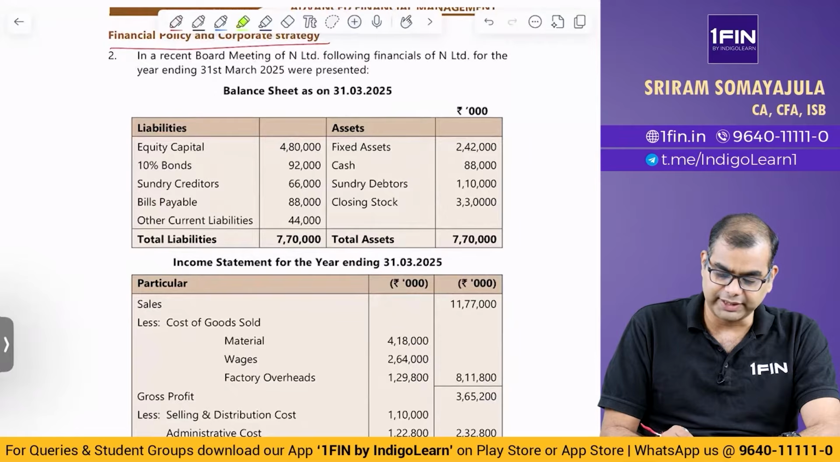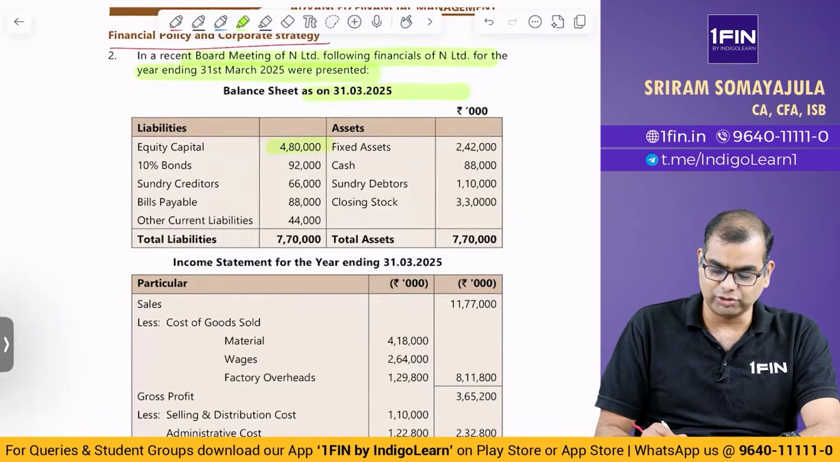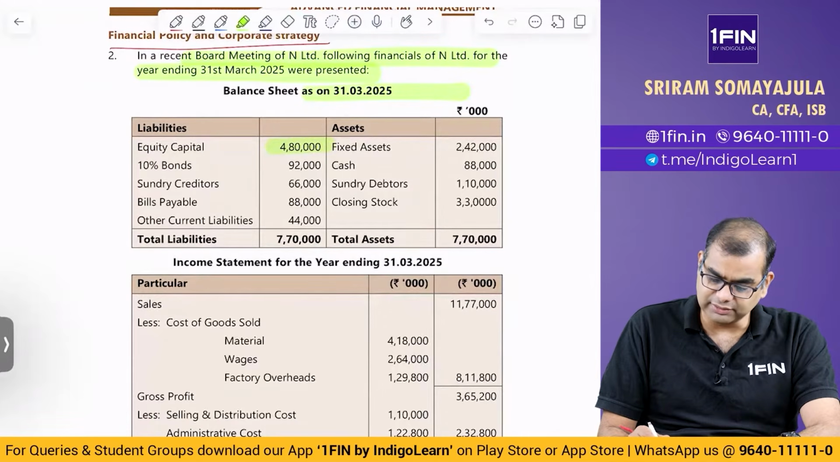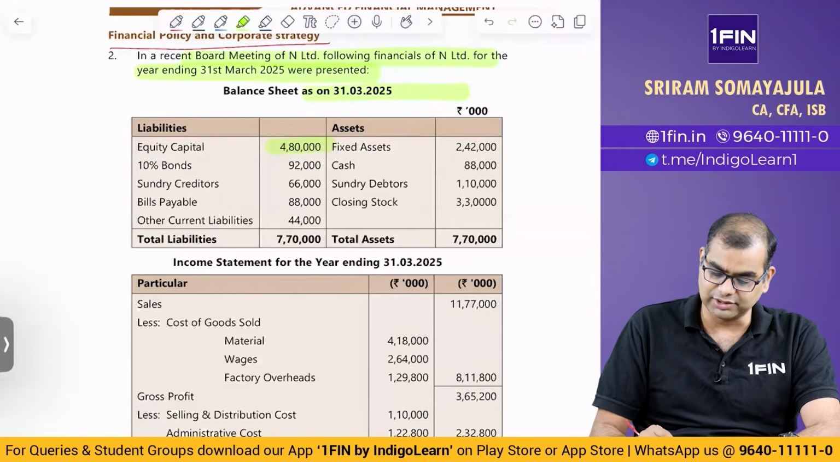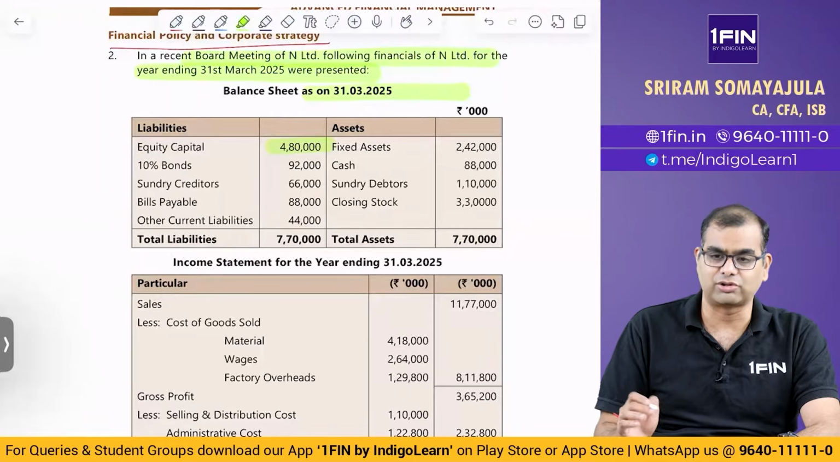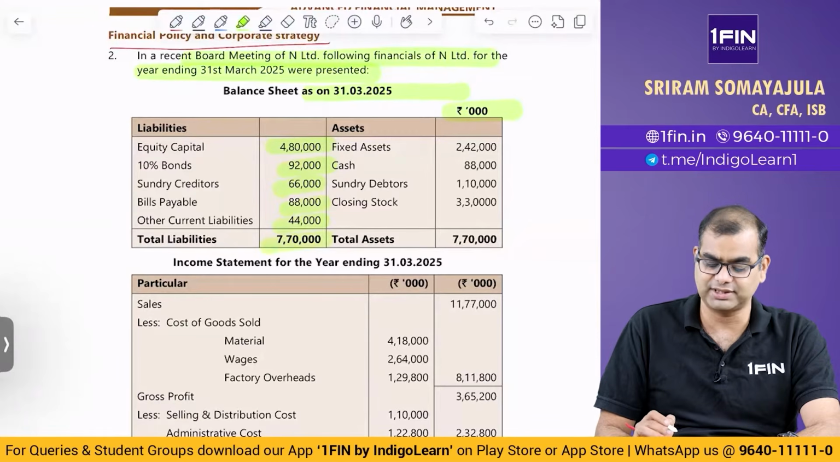In a recent board meeting of N Limited, the following financials of N Limited for 31st March 25 were presented. This is a year that is already over, and for that they've given data. Equity 480,000. If you take it, it is probably 480 million or 48 crores, but they've said 48 here, rupees 1000 is there, so you have to be careful with that. 10% bonds 92,000, sundry creditors 66,000, bills payable 88,000, other current liabilities 44,000, total liabilities 7.7 lakh.